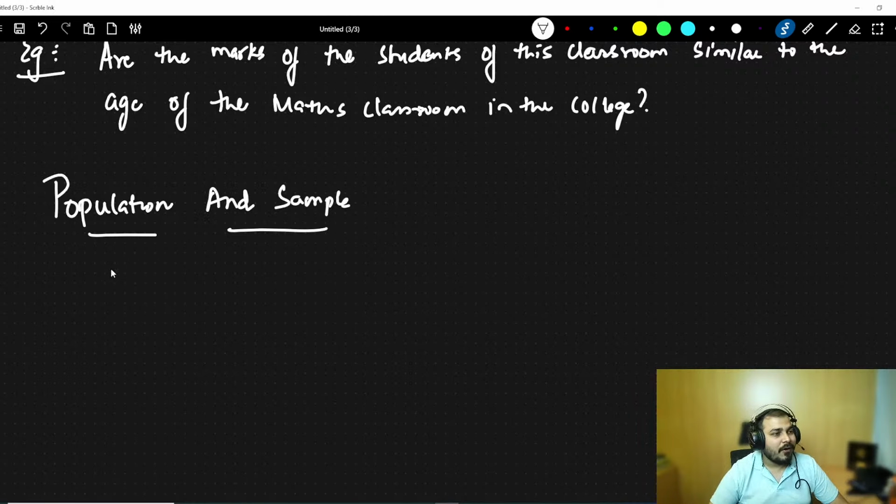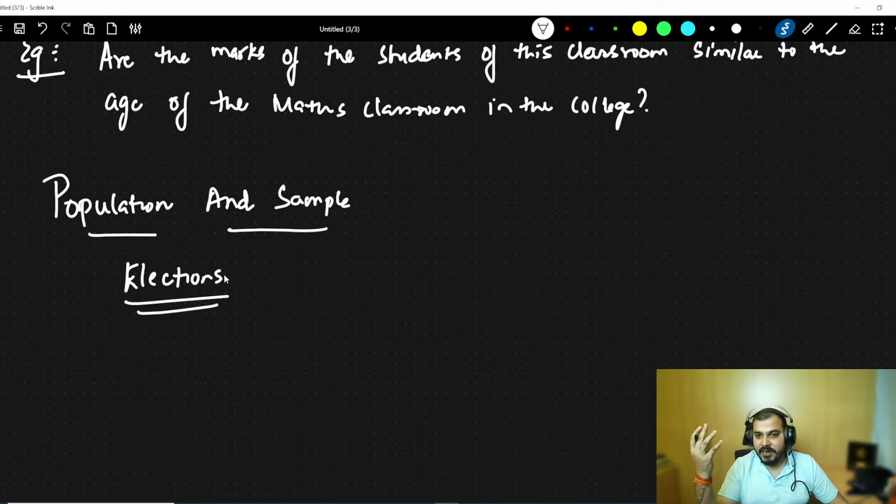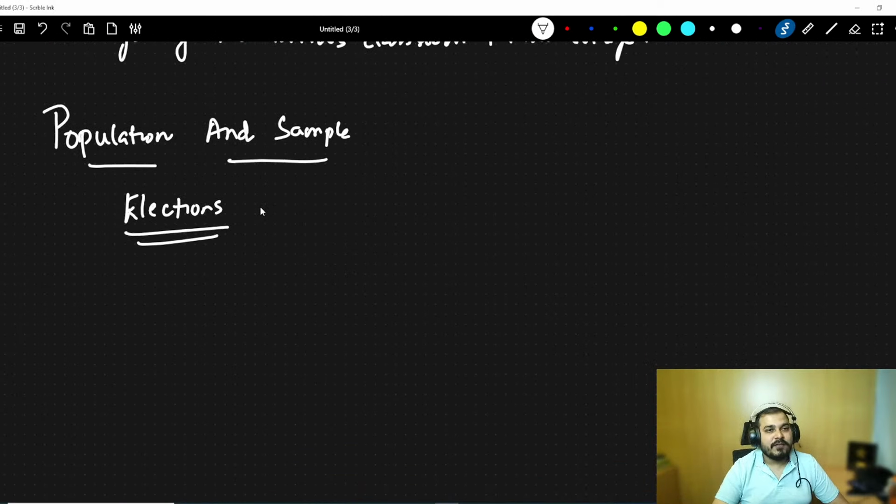Population basically means, let's consider one example again. See, guys, I will definitely give you a lot of examples. The reason I'm giving you examples is that if we learn statistics in such a way that we have examples in mind, we will be able to explain to the interviewer in a very good way. Okay, so let's take an example of elections.